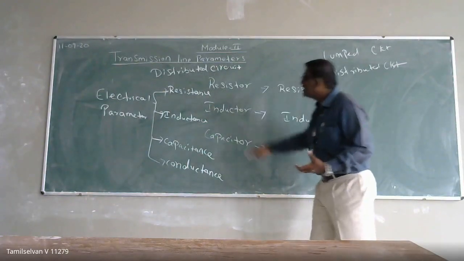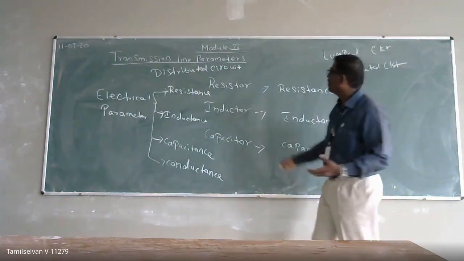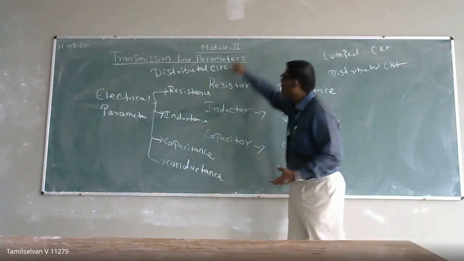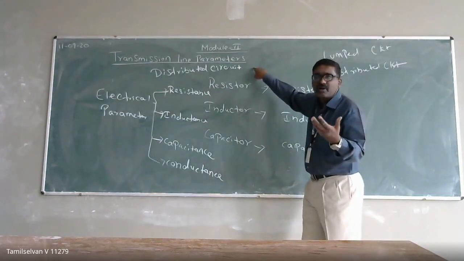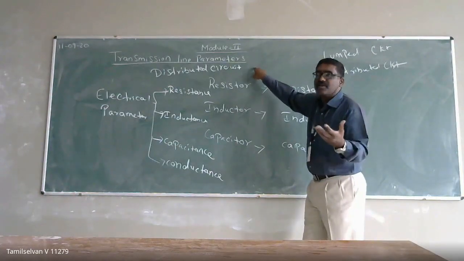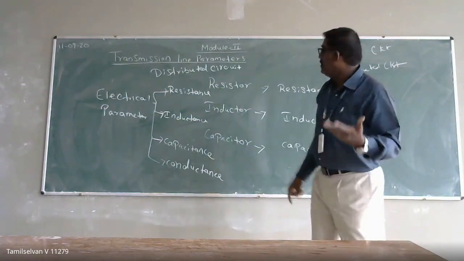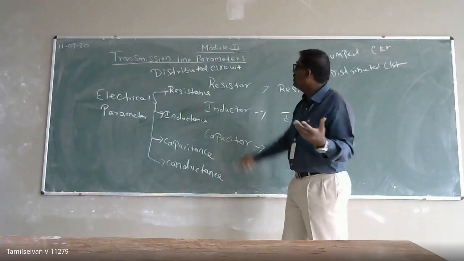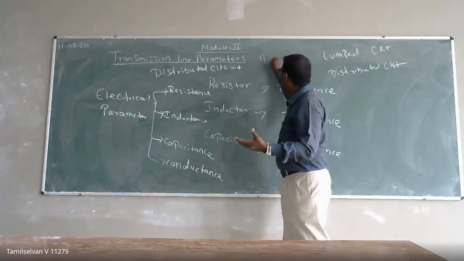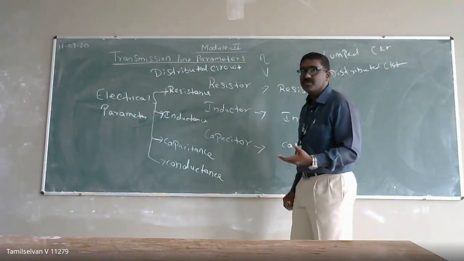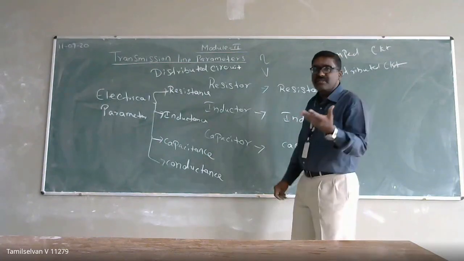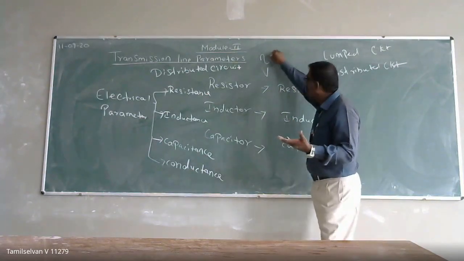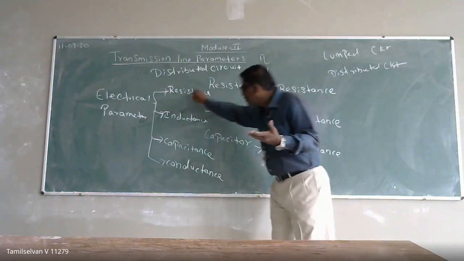Now these parameters are important in our transmission line. Resistance, inductance, capacitance, and conductance are called the transmission line parameters. If you want to design a good transmission line, you have to know about the parameters. Then only can you design a good transmission line which has higher efficiency and good voltage regulation. If you need good efficiency and good voltage regulation, then you have to know about these parameters.